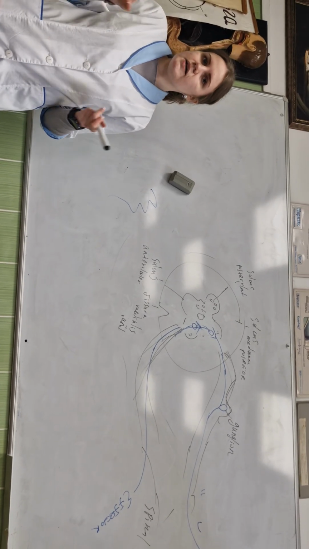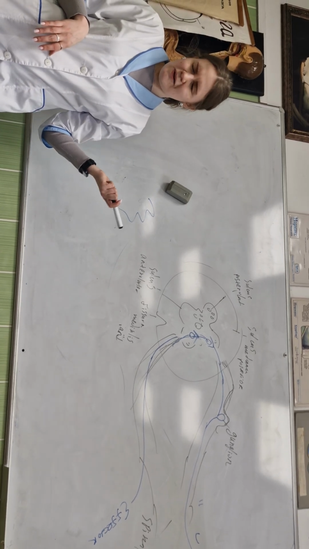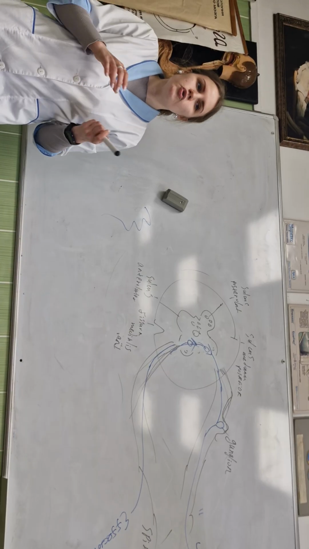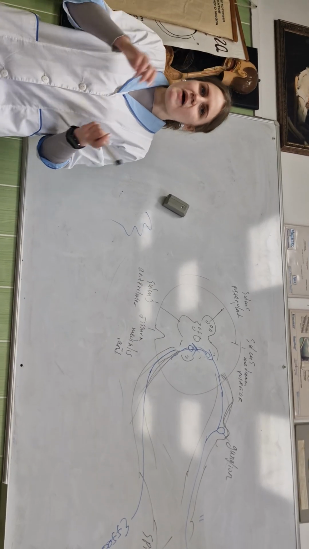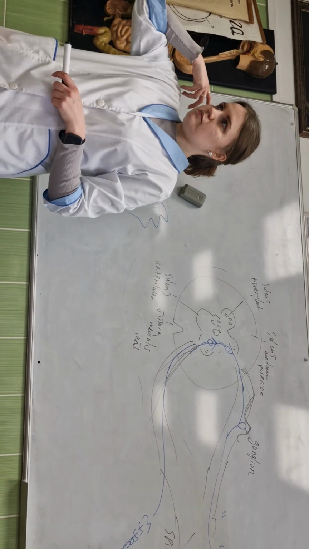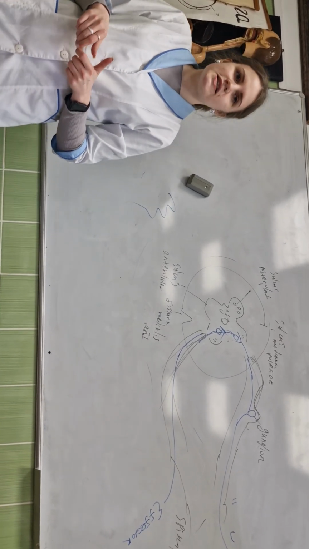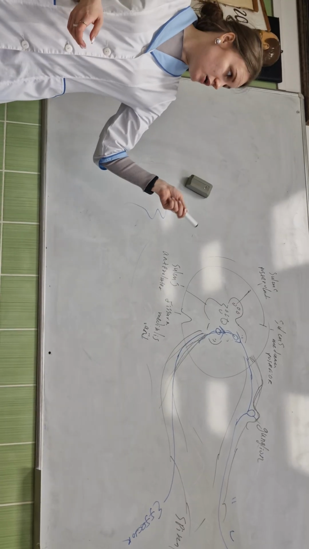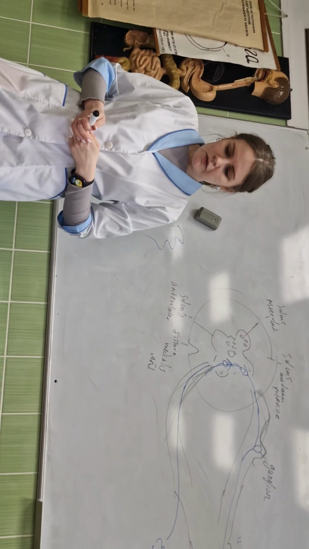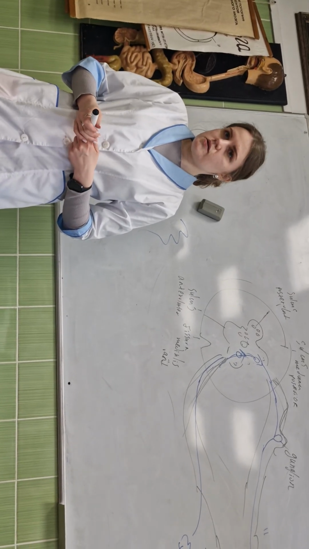In these three spaces the liquor is located, called cerebrospinal liquor, and we can make a puncture to see the cells of the cerebrospinal fluid. And I think this is all. Today all. Yes, this is all.